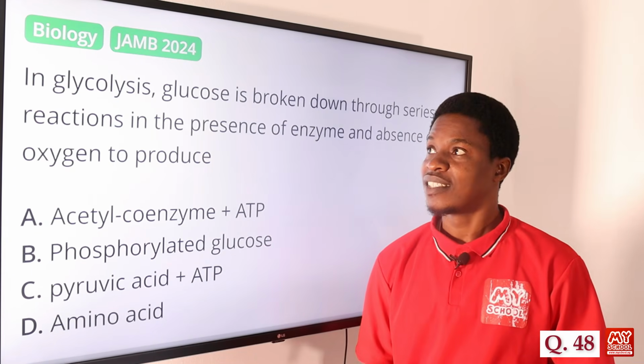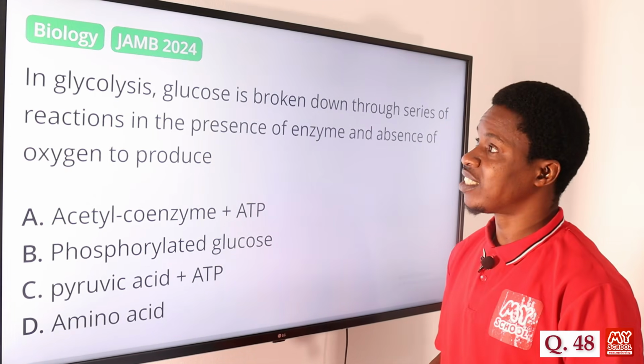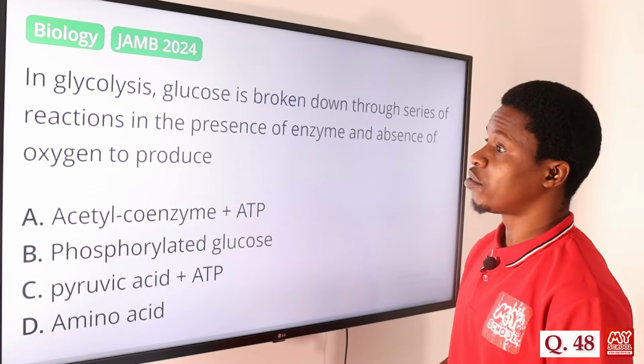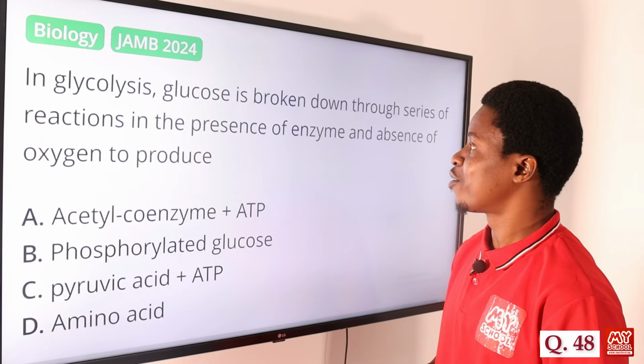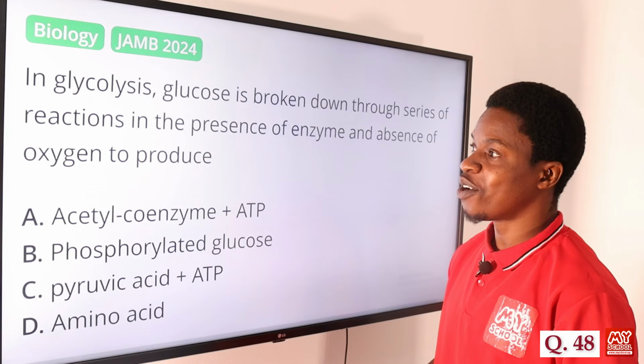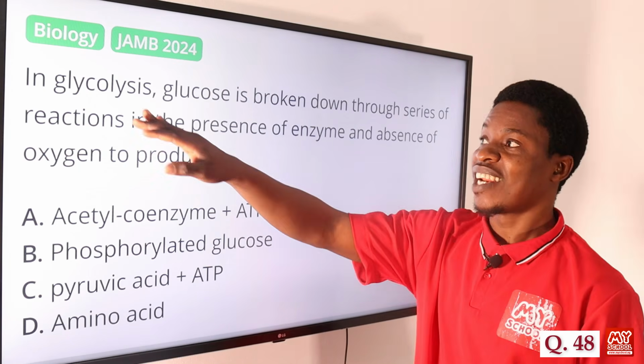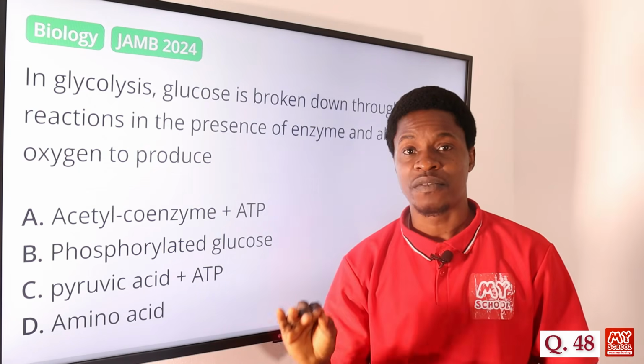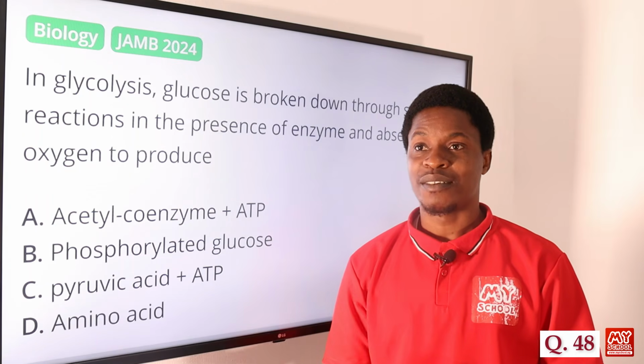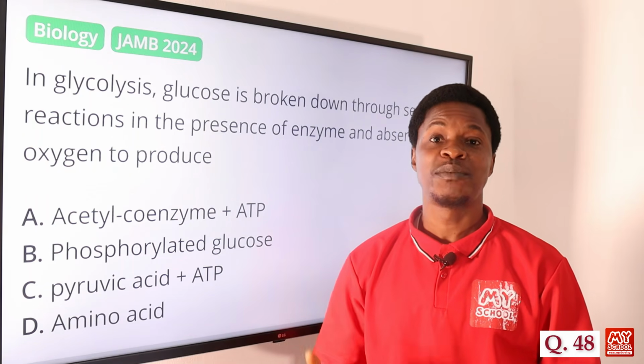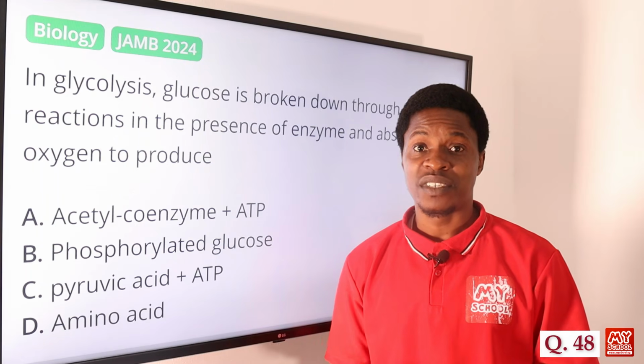Question 48. In glycolysis, glucose is broken down through a series of reactions in the presence of enzyme and absence of oxygen to produce what? Glycolysis is the first stage of respiration. Of course, we have aerobic respiration and anaerobic respiration.